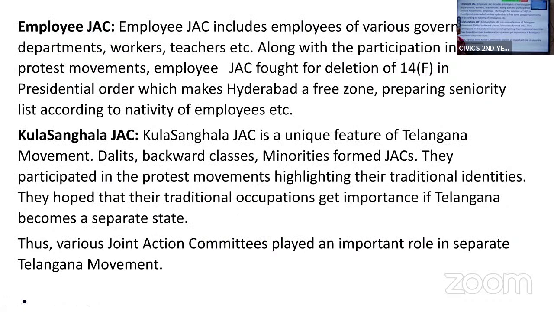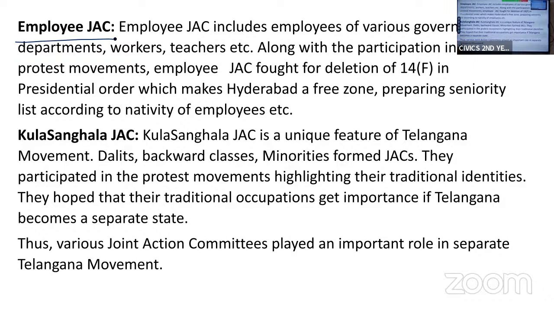Now, next is employees JAC. Employees of all the government departments, people belonging to Telangana region, working in various government departments, came together and they formed employee JAC.